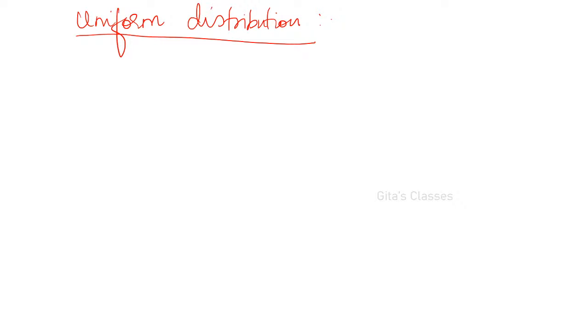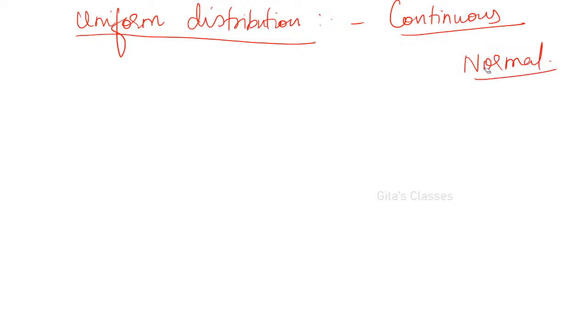Uniform distribution is a continuous distribution. In unit 2 we have seen discrete distributions like binomial, Poisson and geometric. In unit 3 the first topic is actually uniform distribution followed by normal distribution, but we have completed normal distribution, we have revised it thoroughly.